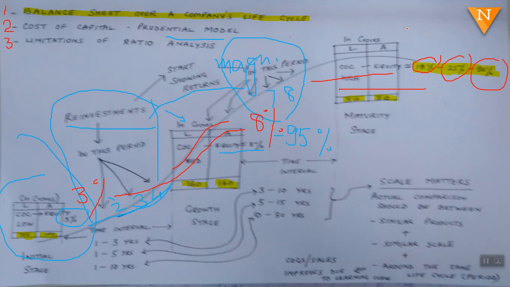The mature years are where they milk the cow. So this is what is meant by a prudential model. Now, what is the imprudential or unprudential model? The unprudential model is that you start with a high cost of capital.